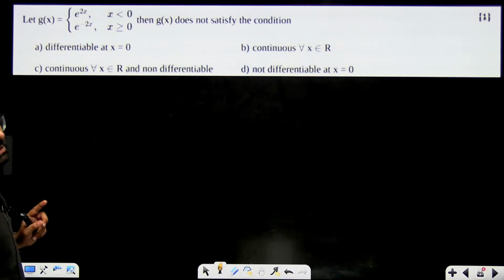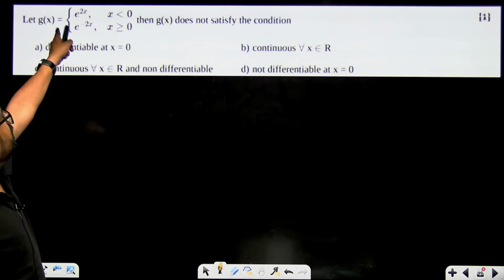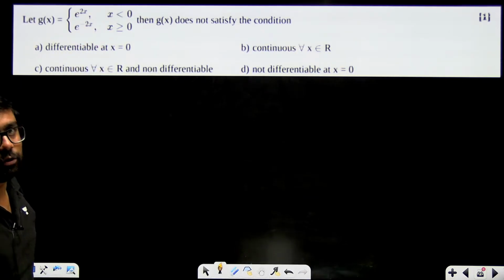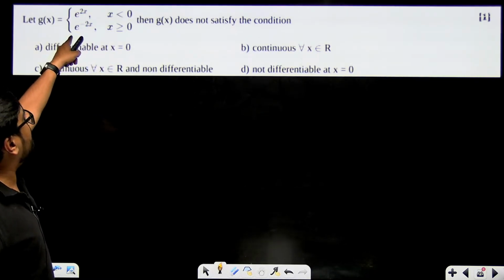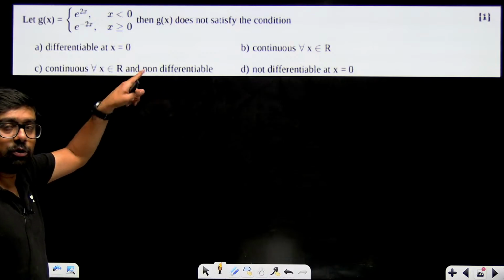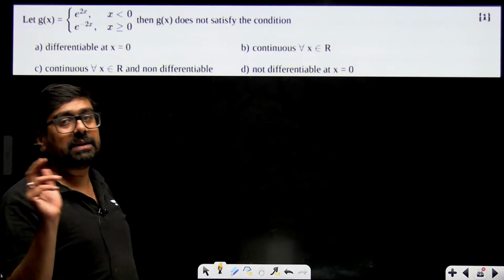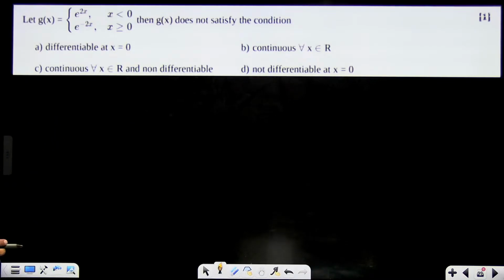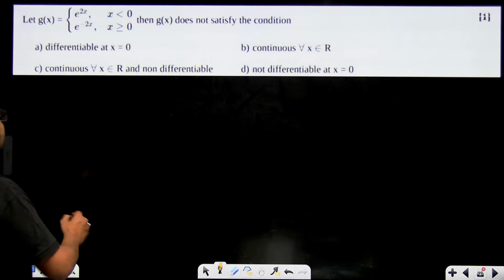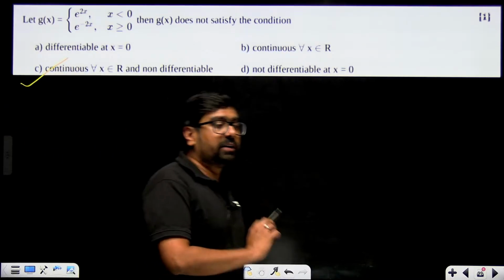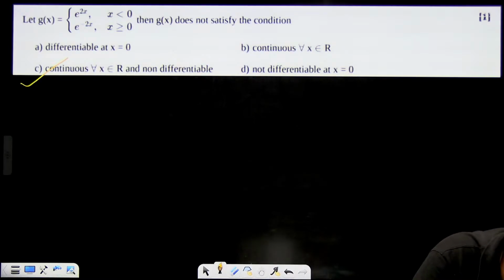Definitely continuous. The limit of the function when x is less than 0 will be e to the power 2x. What will be the limit? e to the power 0, that means 1. The limit of the function when x is greater than 0, e to the power minus 2x, will again be e to the power 0, that means 1. The limit is coming same, right? The function's value at 0 is again e to the power 0, that means 1. That means it is continuous but not differentiable.